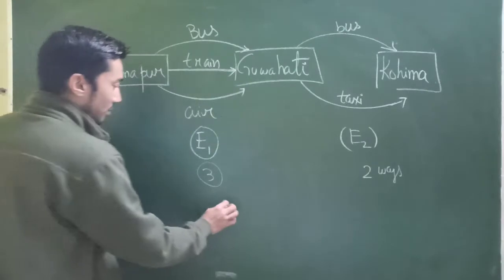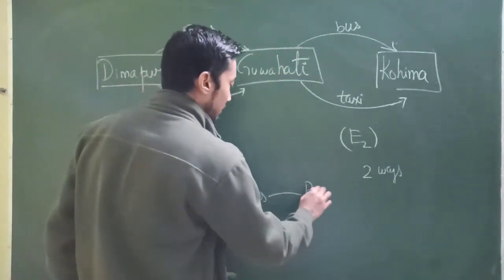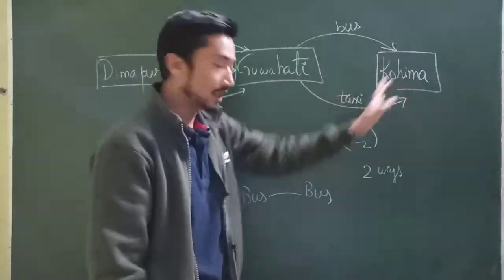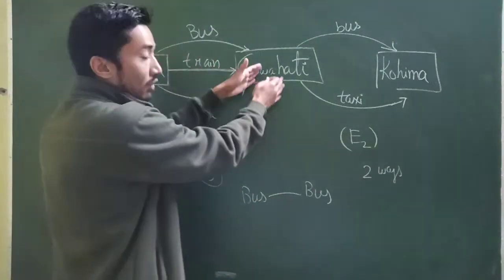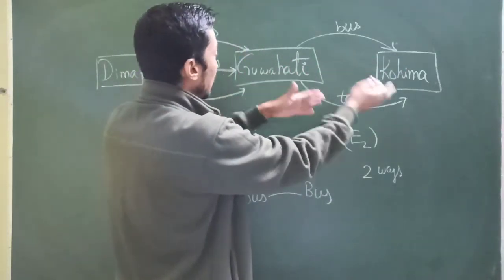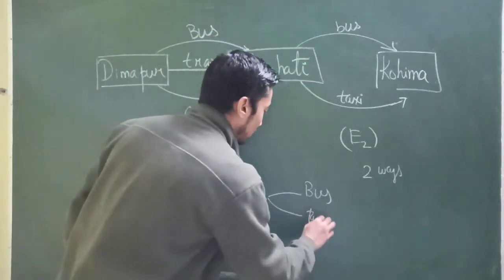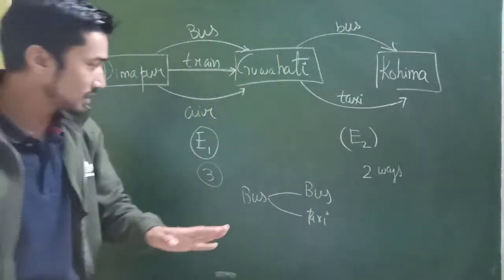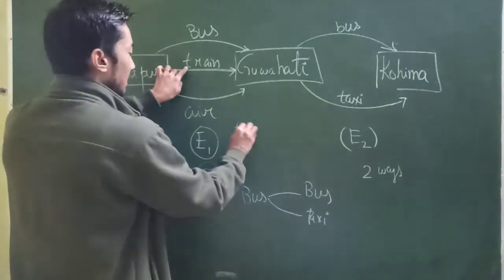Now let's see. From Dimapur I start. So bus, first combination, right? Bus and then bus. From Dimapur to Guwahati bus, and from Guwahati I take the bus to Kohima. Another combination I can have is from Dimapur to Guwahati by bus, and from Guwahati I go by taxi. So bus, and then taxi. This is one combination. Then another combination, let's say train. I go by train.